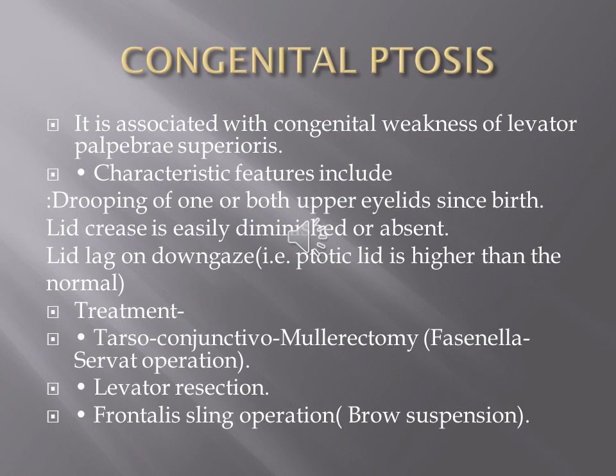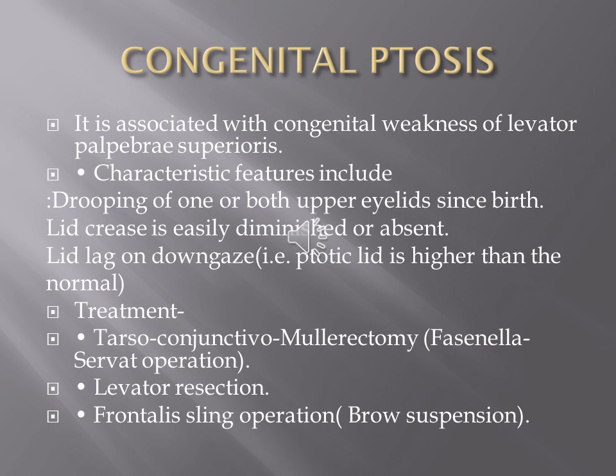and the superior lid covers more than one-sixth of the upper cornea, and the child will hold the face in an elevated position to see objects. You can see when the child looks down, there is lid lag, where the lid is not synchronizing with the eyeball in the down gaze.